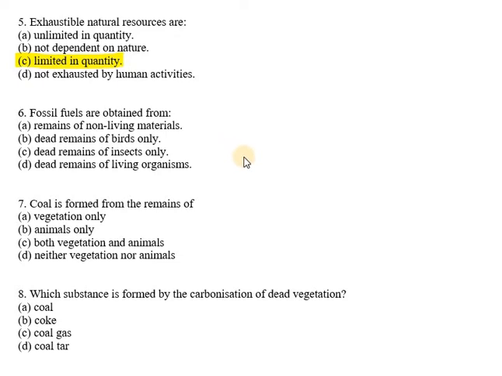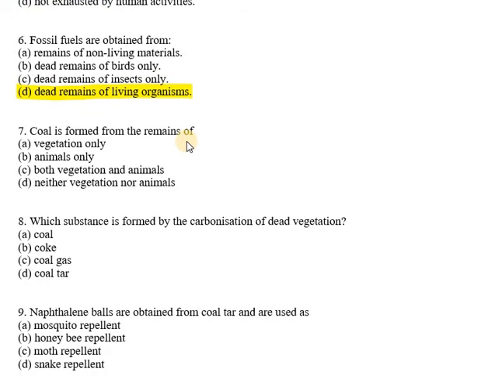Now the sixth question says fossil fuels are obtained from remains of non-living material, dead remains of birds only, dead remains of insects only, dead remains of living organisms. So the right option is that fossil fuels are obtained from dead remains of living organisms. All the living organisms, when deposited under soil, or if we have a covering on them, decompose under high pressure, and after millions of years we get petroleum, crude oil, coal, it could be natural gas. These are the things we get from dead remains of living organisms.